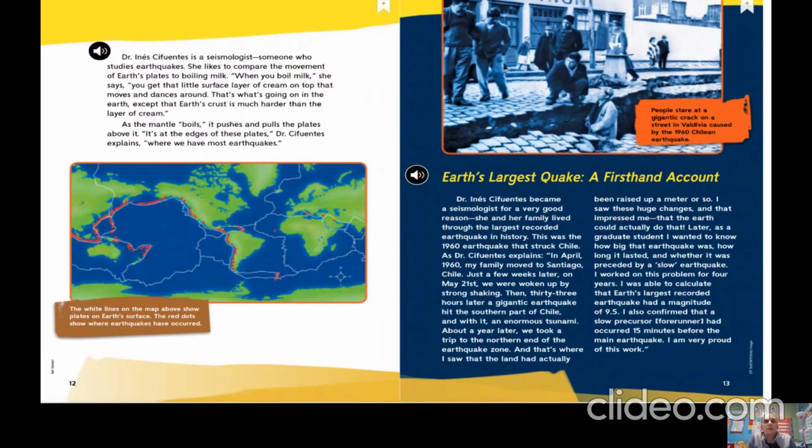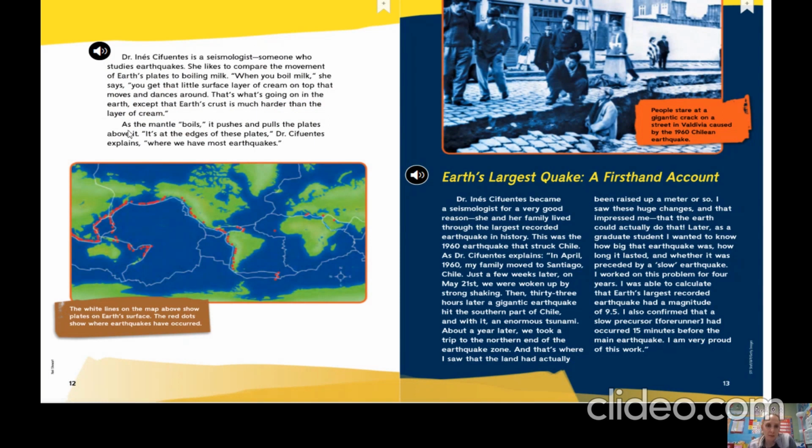Dr. Inés Cifuentes is a seismologist, someone who studies earthquakes. She likes to compare the movement of Earth's plates to boiling milk. When you boil milk, she says, you get that little surface layer of cream on top that moves and dances around. That's what's going on in the Earth, except that Earth's crust is much harder than the layer of cream. As the mantle boils, it pushes and pulls the plates above it. It's at the edges of these plates, Dr. Cifuentes explains, where we have most earthquakes.